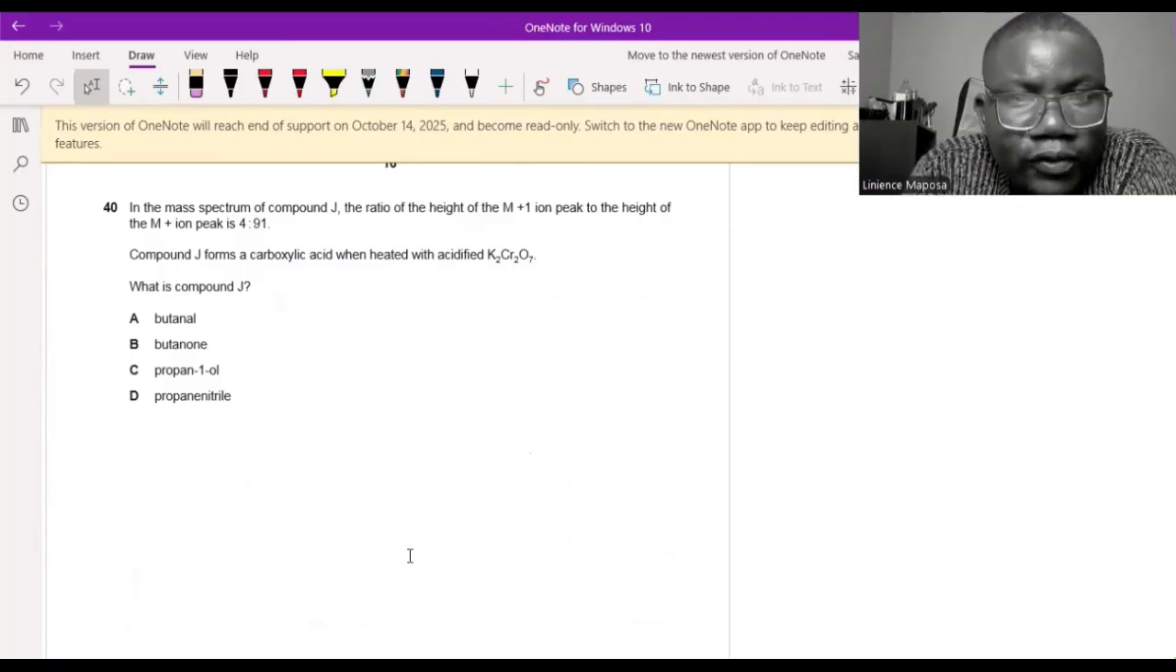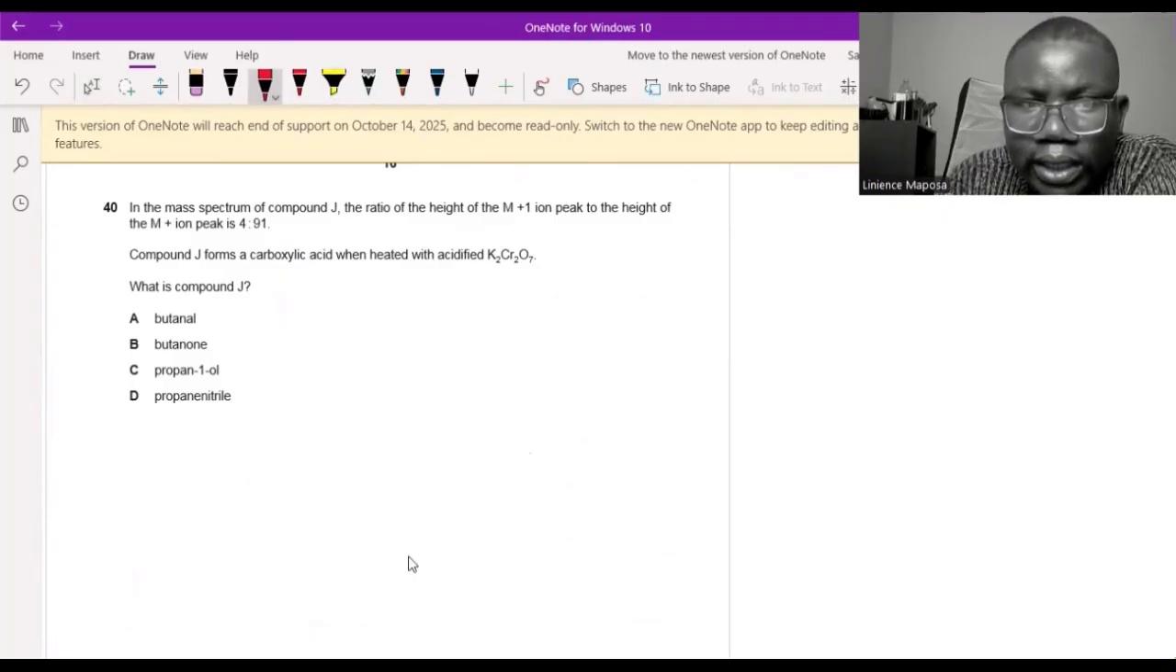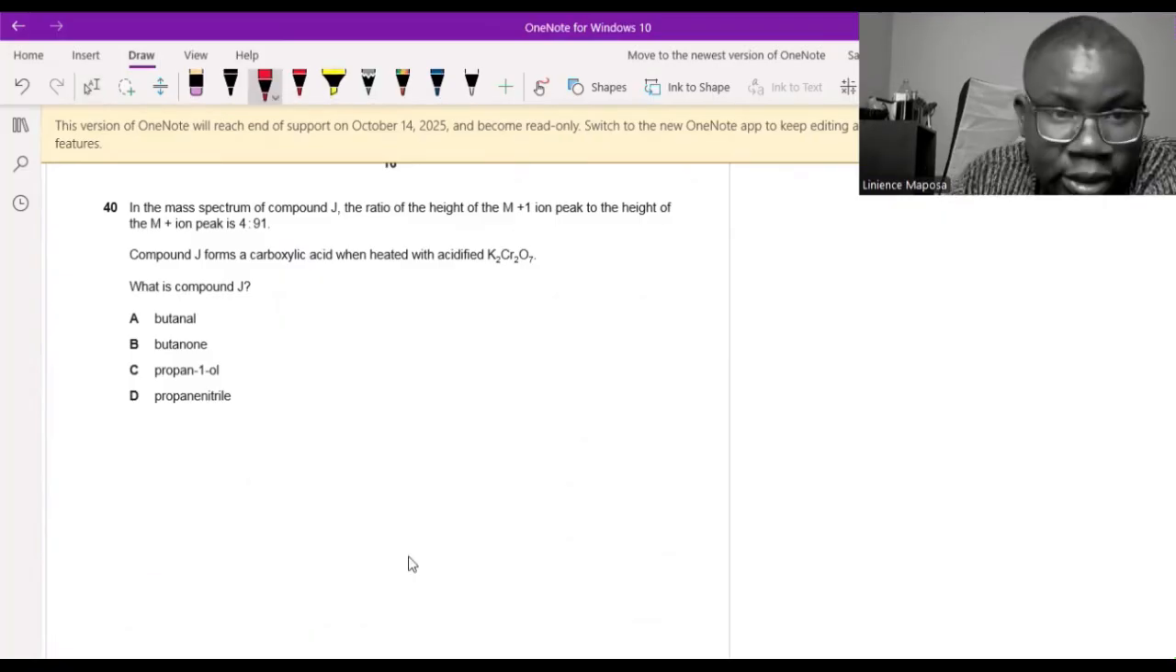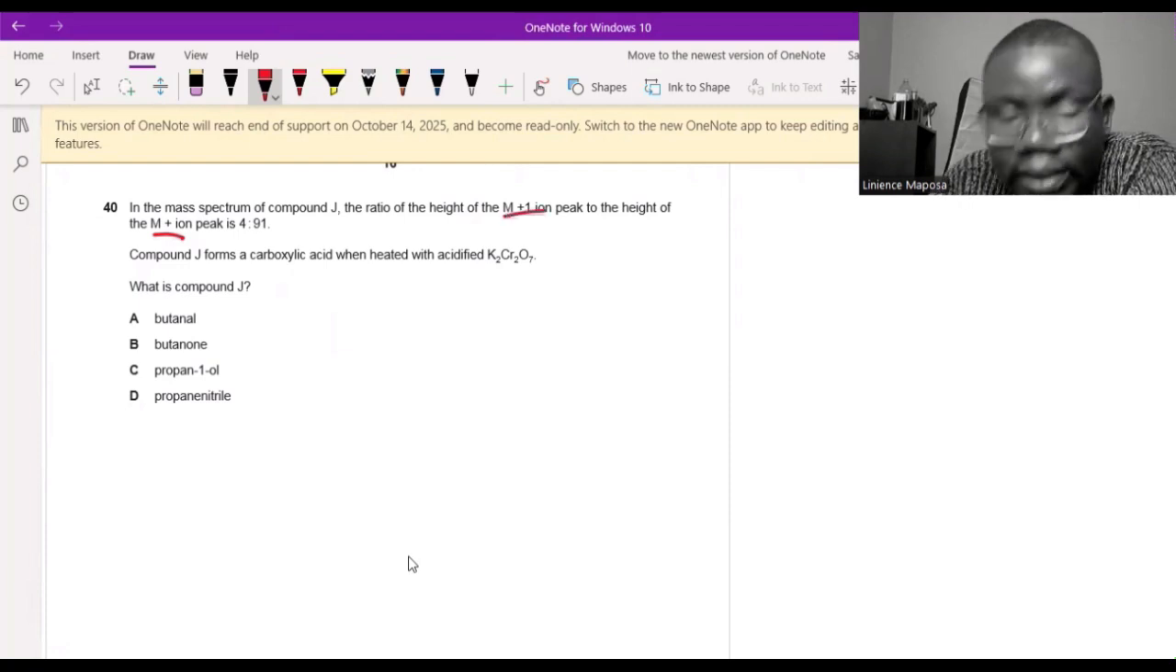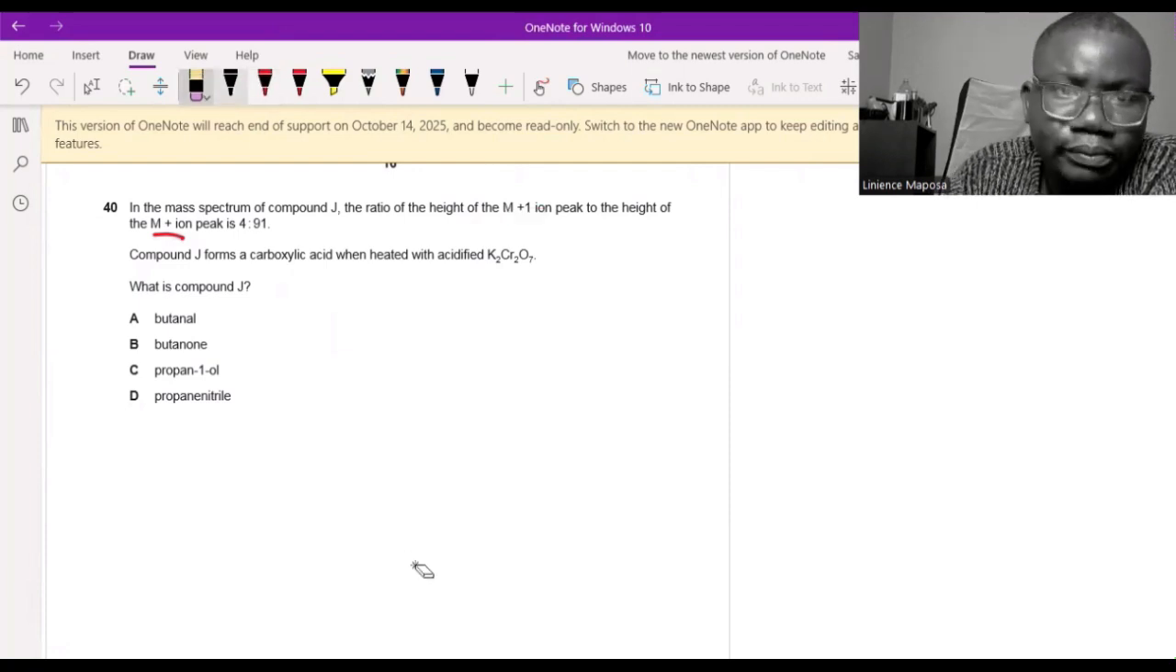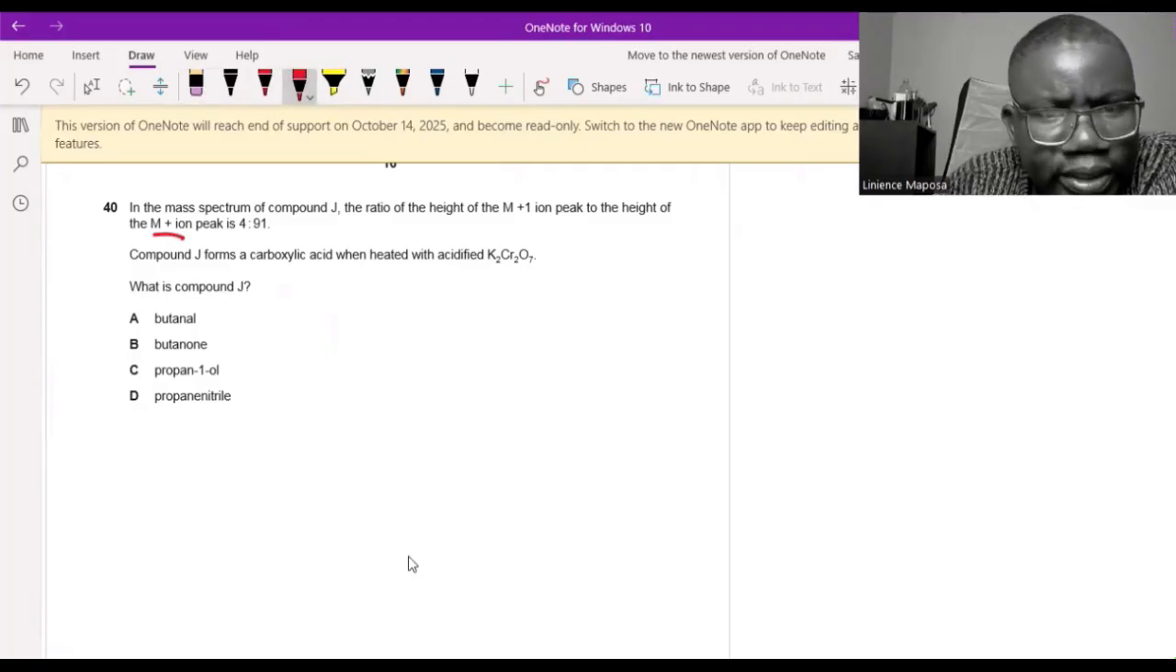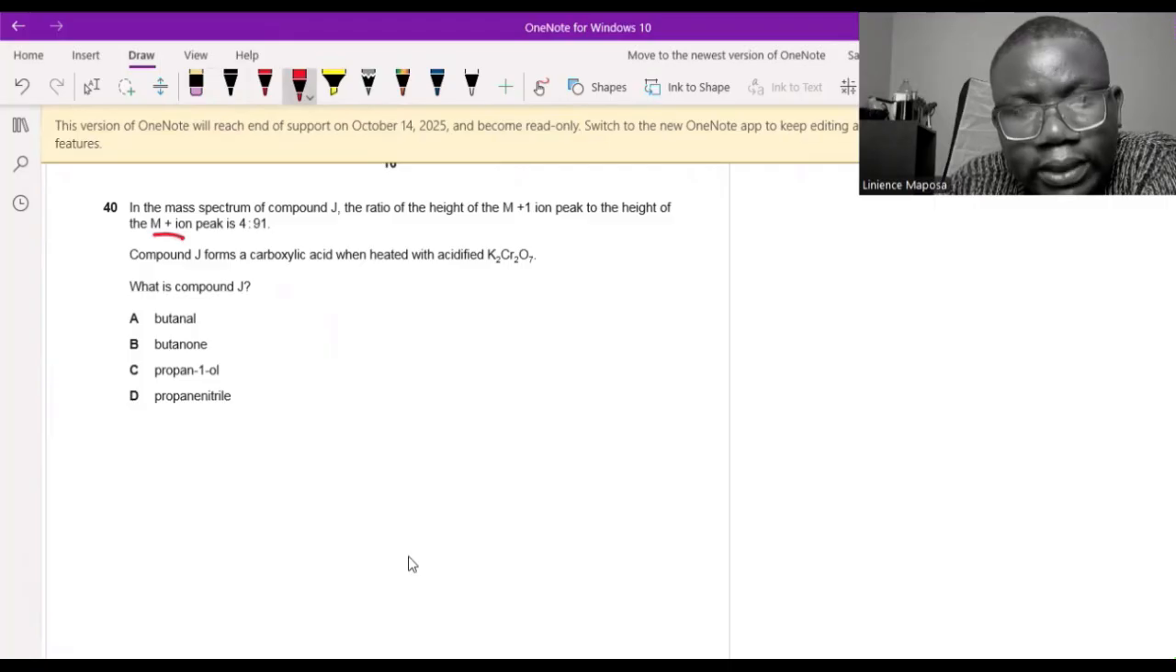In the mass spectrum of compound J, the ratio of the height of the M+1 peak to the height of the M+ peak. This is the molecular ion peak. This is the molecular ion +1 peak. So this is the one next door, the carbon-13 one, if you will. Compound J forms a carboxylic acid when heated with this.